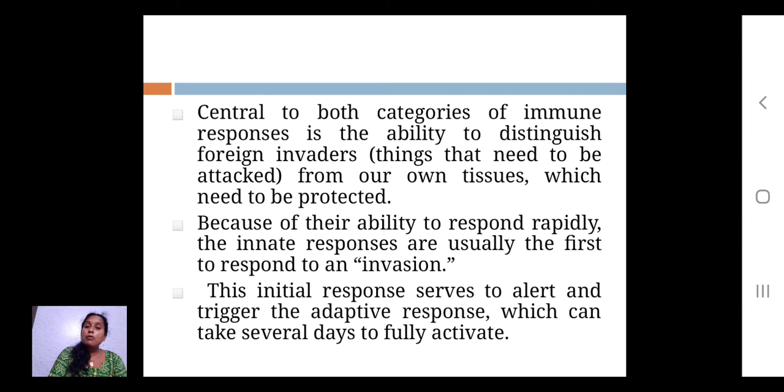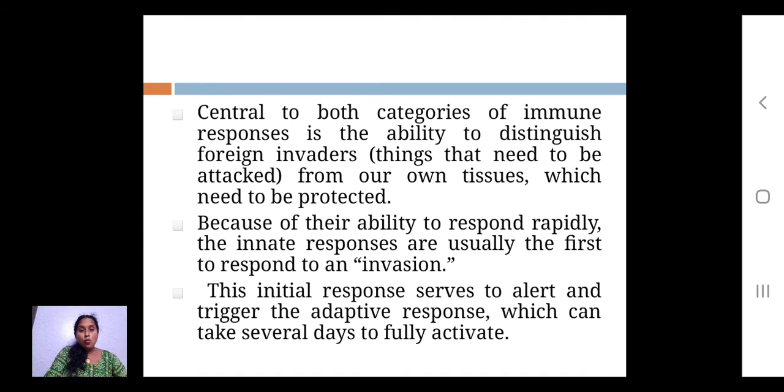So during the time of innate immunity, we said that innate immunity will recognize and react immediately after the entry. Once innate immunity reacts against the organism or the foreign substances, what will happen? Initially the response serves to alert or trigger the adaptive responses.